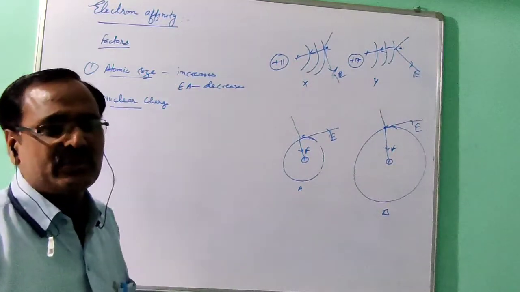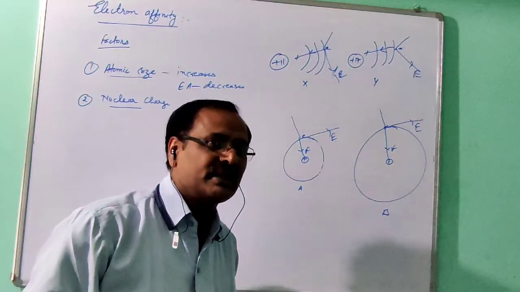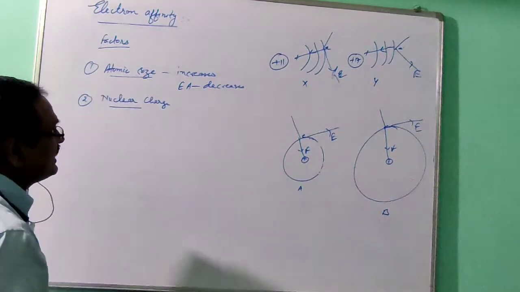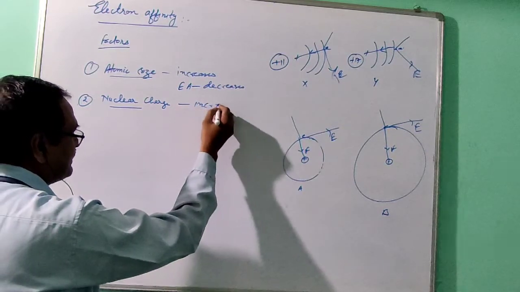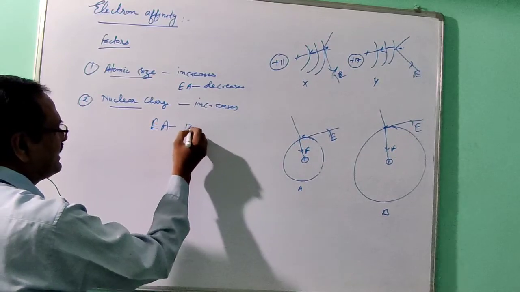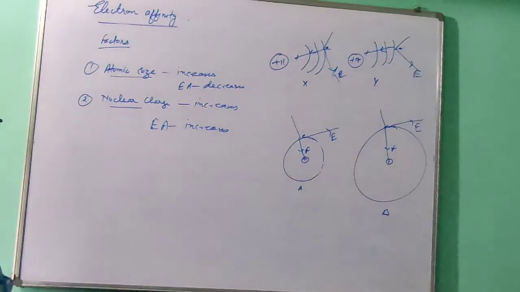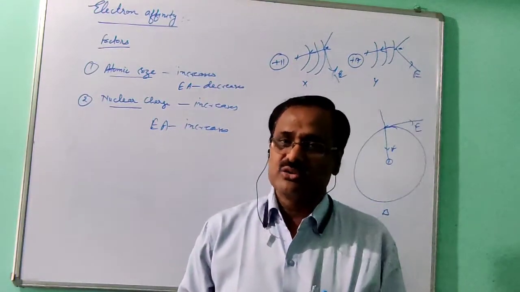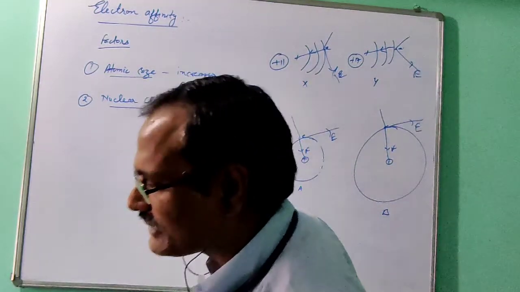It means as the nuclear charge increases, the force of attraction experienced by the coming electron increases, and more amount of energy will be released. So as the nuclear charge increases, the electron affinity increases.